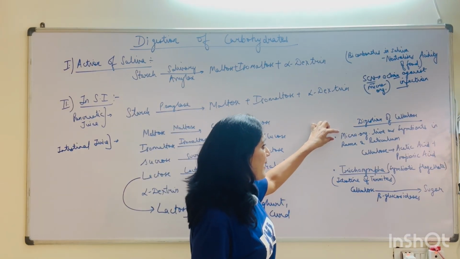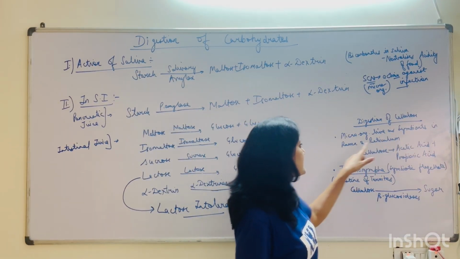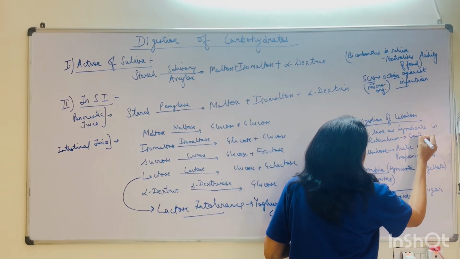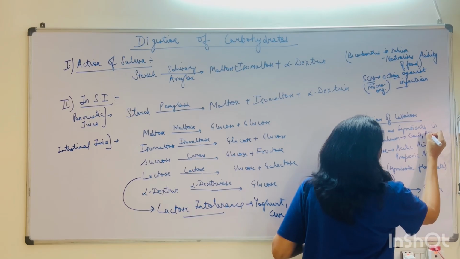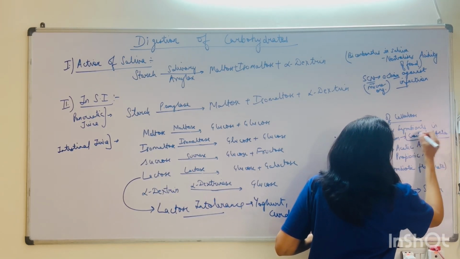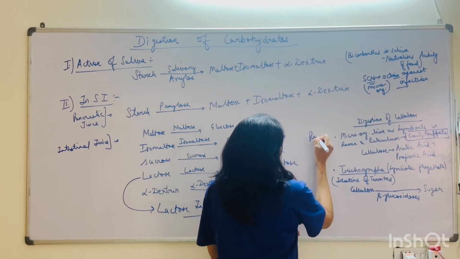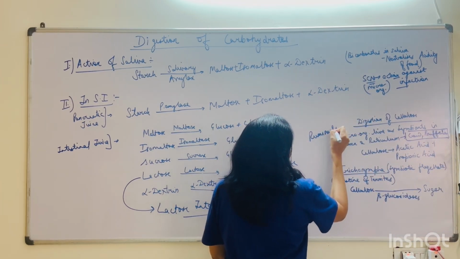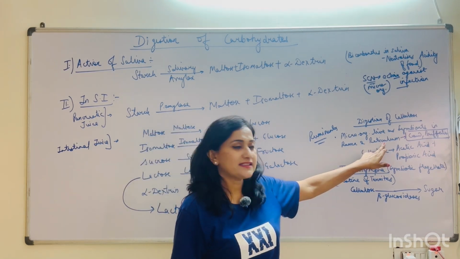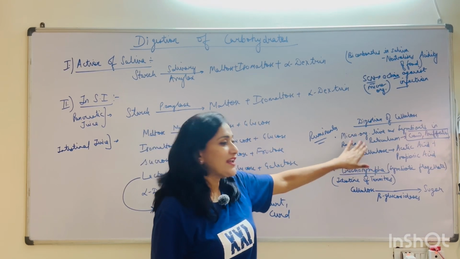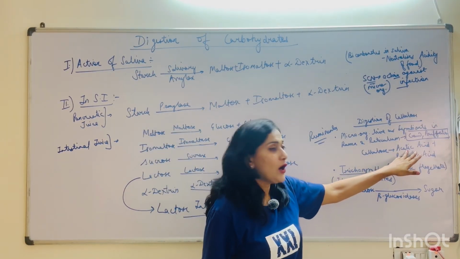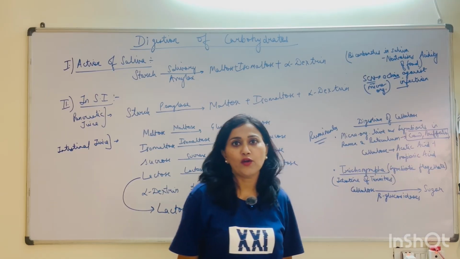Then there are certain microorganisms which live as symbionts in the rumen and reticulum of herbivorous animals like ruminants, such as cow and buffaloes. In their rumen and reticulum, which are parts of the stomach, there are microorganisms which digest the cellulose, changing it into acetic acid and propionic acid.